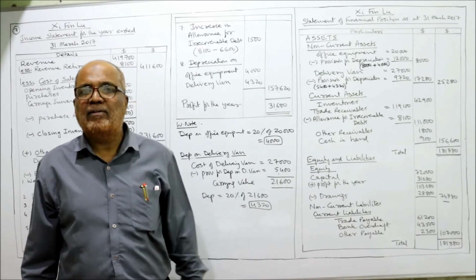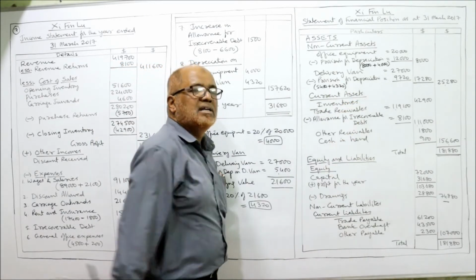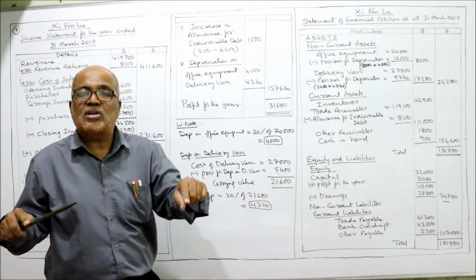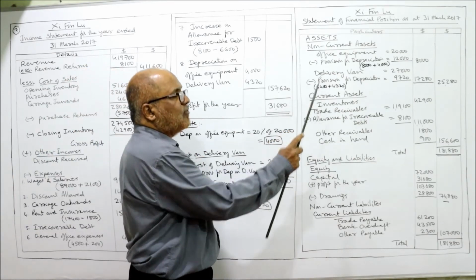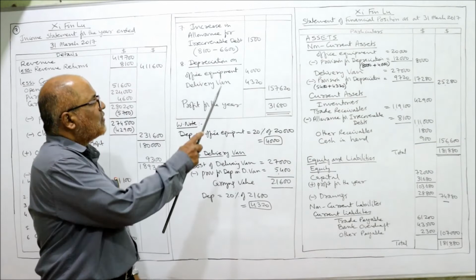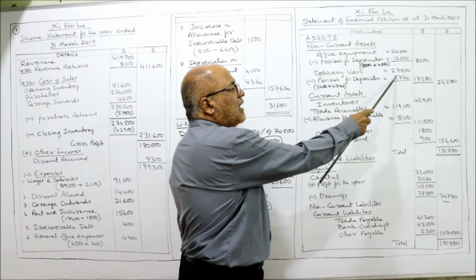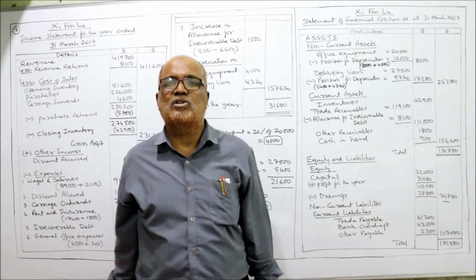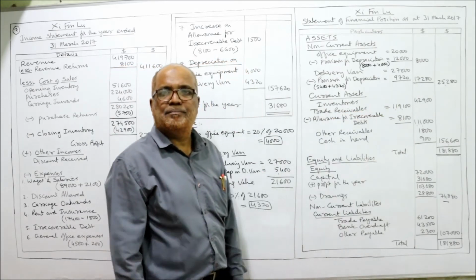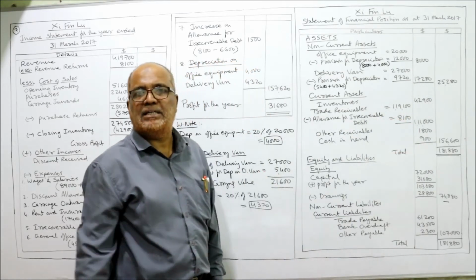Similarly, take the delivery van. The cost of delivery van given in the trial balance is 27,000. 27,000 is the cost. From that total depreciation, the old provision for depreciation given in the trial balance is 5,400. This is the old provision for depreciation on delivery van. And the new provision for delivery van is 4,320. Add up 5,400 plus 4,320, 9,720 is the total provision for depreciation on delivery van. Deduct. We'll get 17,480. Now you add up both of these. You add up 25,280.